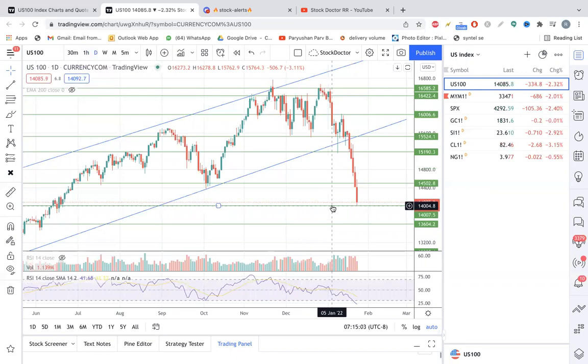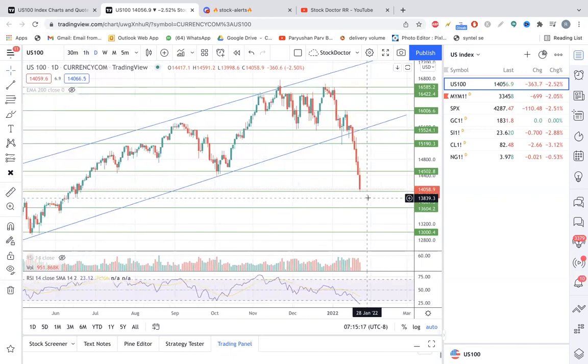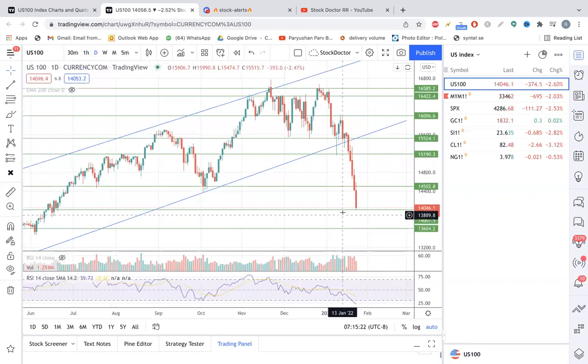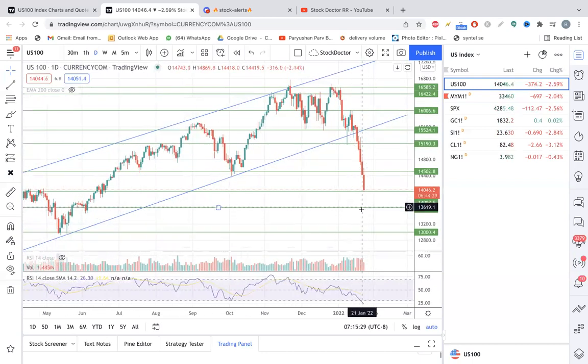If it closes below 14,000, like 13,950 or somewhere below 14,000, then we need to be very cautious, because the next support is around 400 points down from here. Currently it is trading at 14,056. If it breaks below 14,000 and stays below it, then it can come back towards 13,600. If it doesn't stop there, then the next relief is near 13,000, so almost 1,000 points from here.